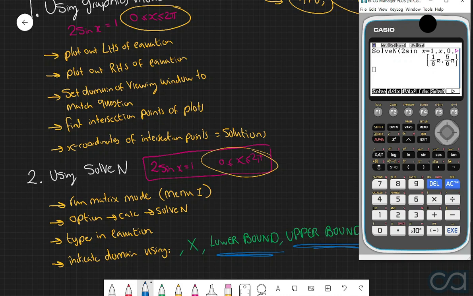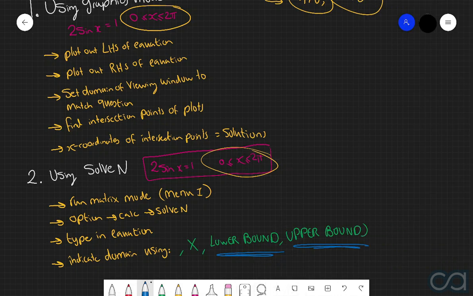And if you actually turn these into decimal answers, we get the exact same values as what we got when we solved it using the graphics mode. In other words, 0.52 and 2.62. Now, in my personal opinion, solven is realistically what you should always be using if you are allowed to use technology to solve these different trigonometric equations. The reason being is because, one, it's a very easy method to do it. You literally just have to type in the equation that you have and then put in the upper and lower bounds that you are given. And then secondly, you are given the exact answers. So no more are we going to be working with rounded answers. This method here gives us the exact solutions every single time.